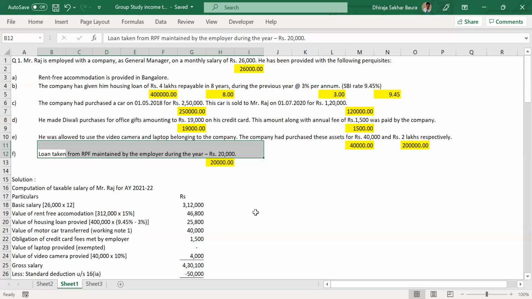And one more thing, Dheeraj, PF or PPF is triple E, exempted from tax. Whatever interest we are getting on the PF account, that is also exempted. Triple E means exempted, exempted, exempted: your interest is exempted from tax, your principal amount is exempted from tax, and your principal plus interest is also exempted from the tax.